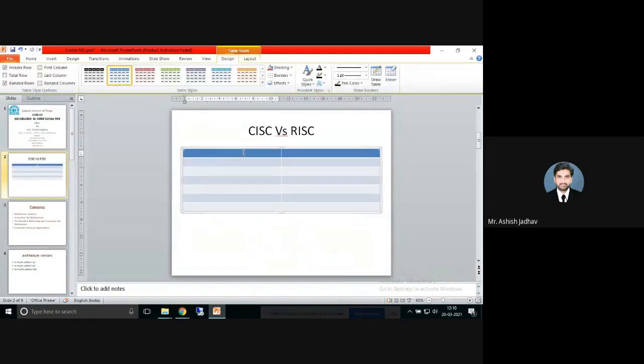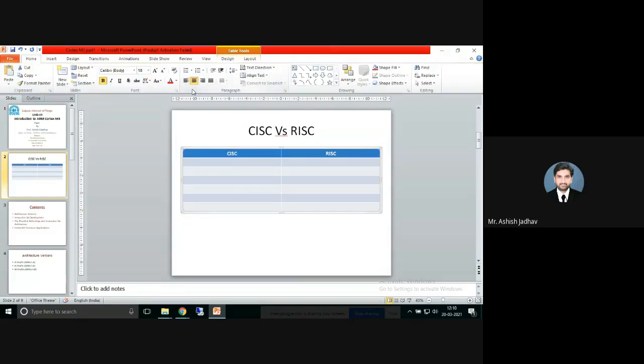So here it is CISC, here it is RISC. Now tell me, what is the difference? I hope you are learning this since last couple of years in microprocessor, microcontroller, embedded system. What does CISC stand for?